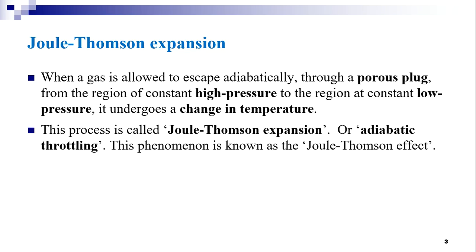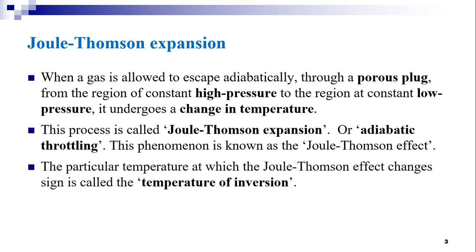This phenomenon is known as the Joule-Thomson effect. The change of temperature may be positive or negative depending upon the nature of the gas and the initial temperature of the gas. The particular temperature at which the Joule-Thomson effect changes sign is called the temperature of inversion.